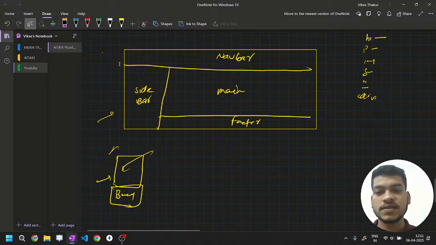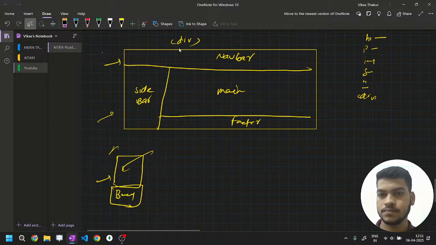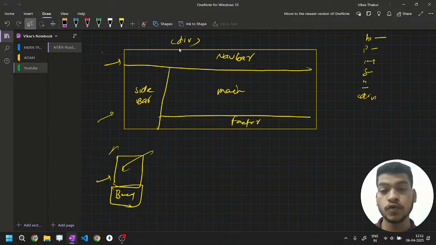When there is a navbar, if I am putting the navbar into a div, that is a general container. Can the browser understand by just seeing the div that there will be a navbar in it? What do you think?